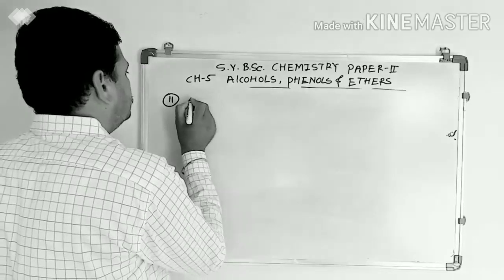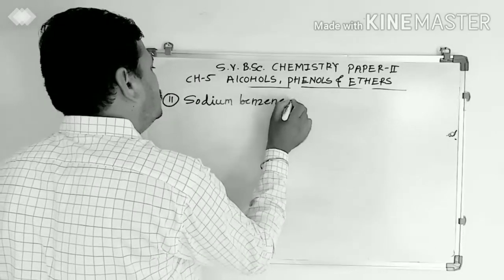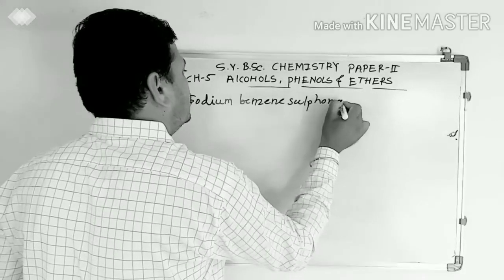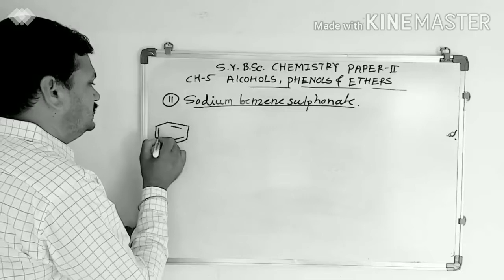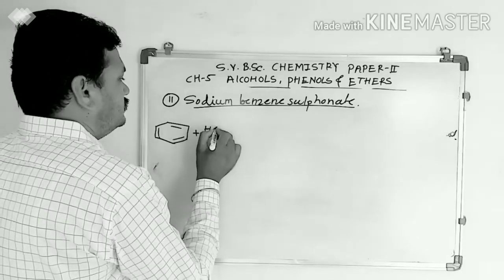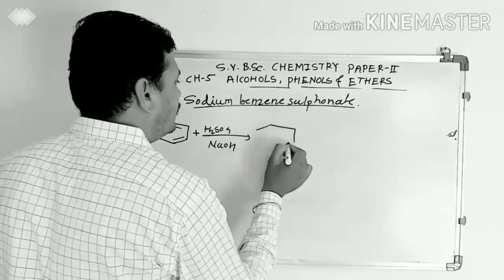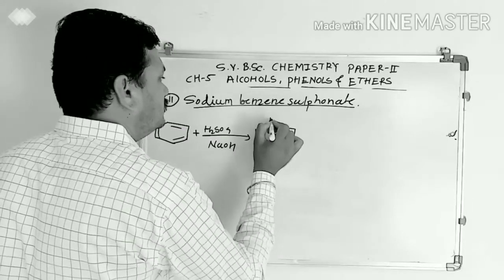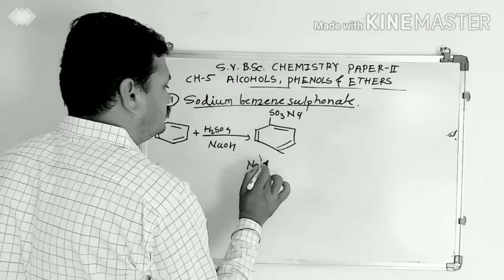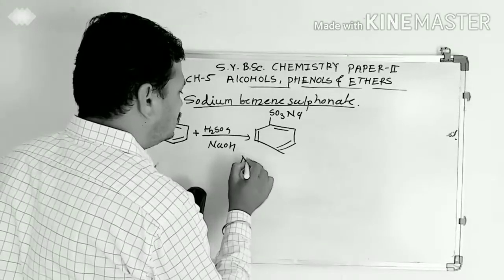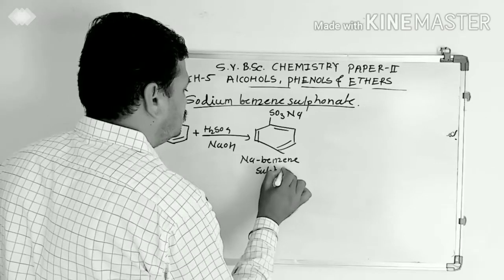Sodium benzene sulfonate. When benzene is treated with H2SO4 and NaOH, it gets converted into sodium benzene sulfonate.